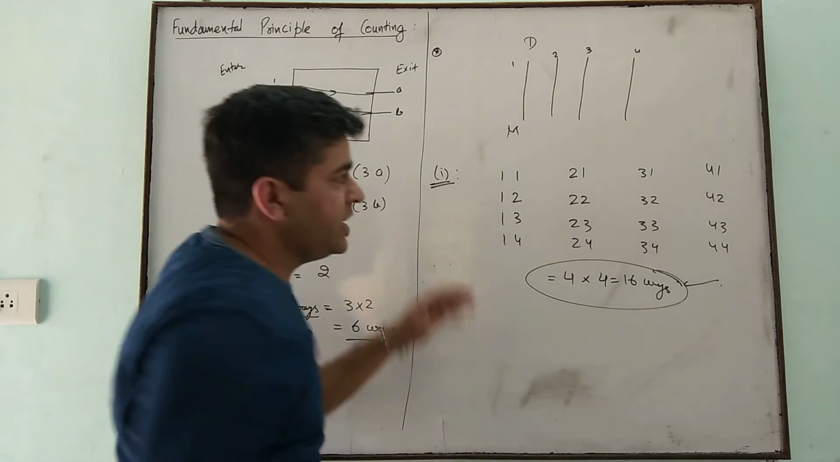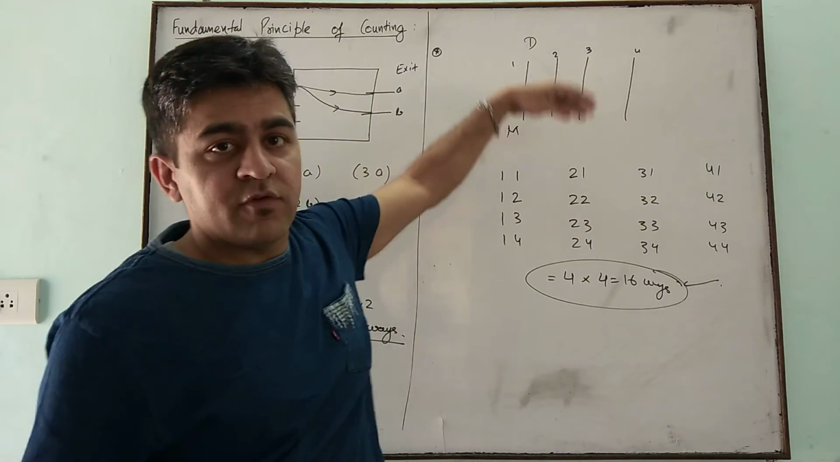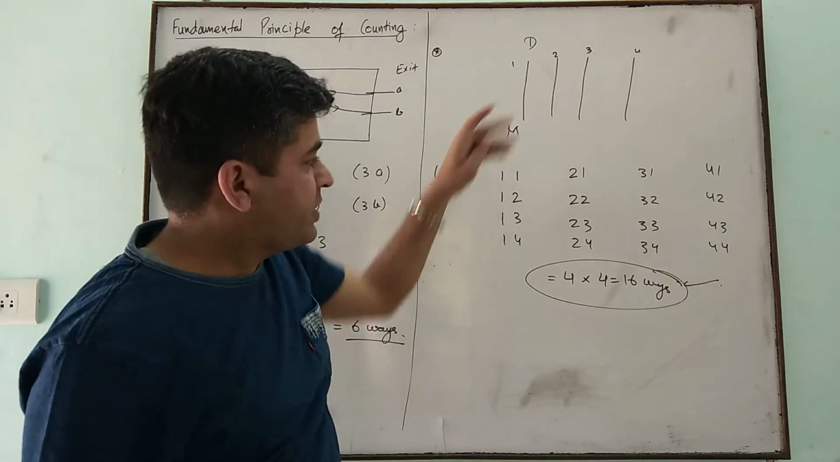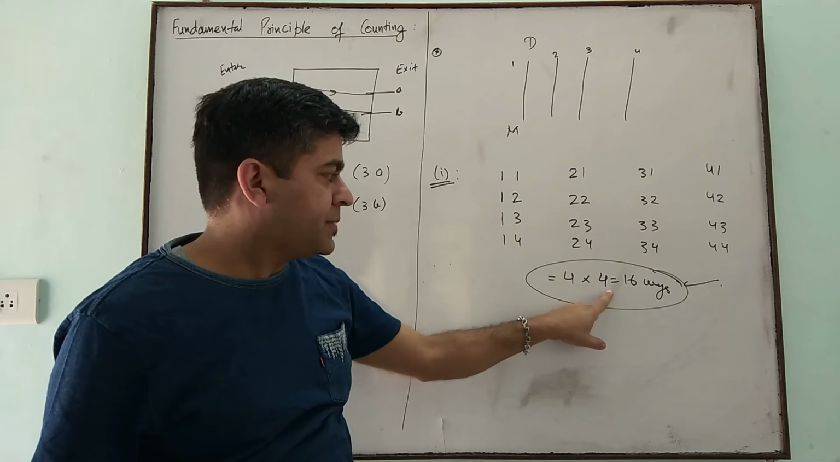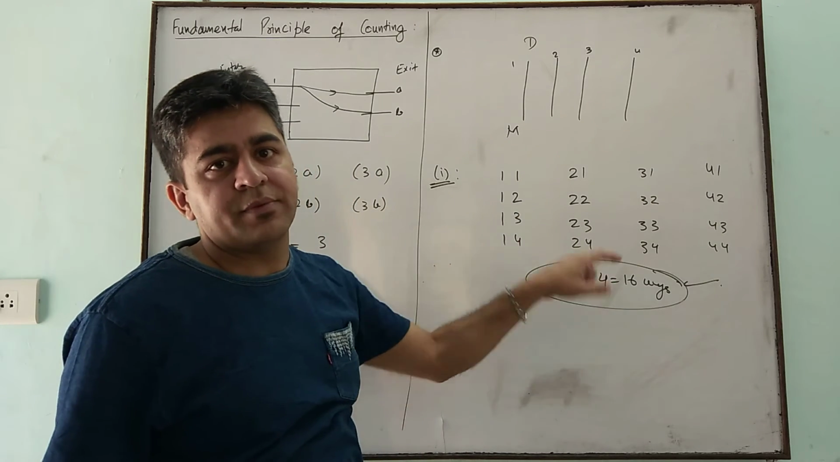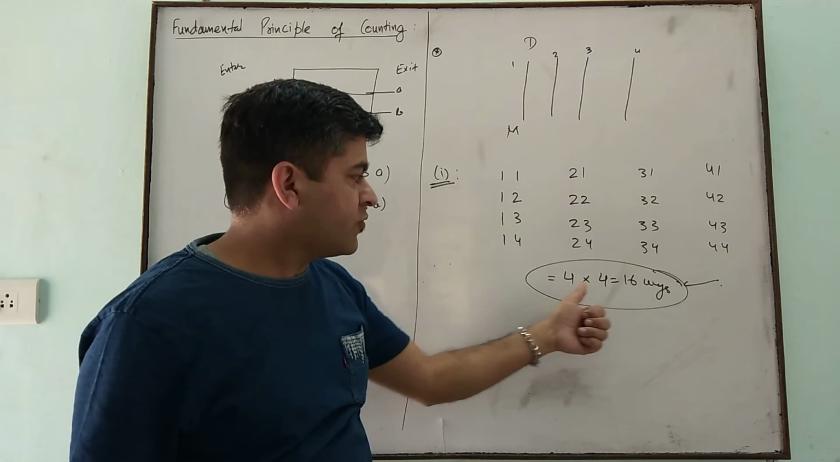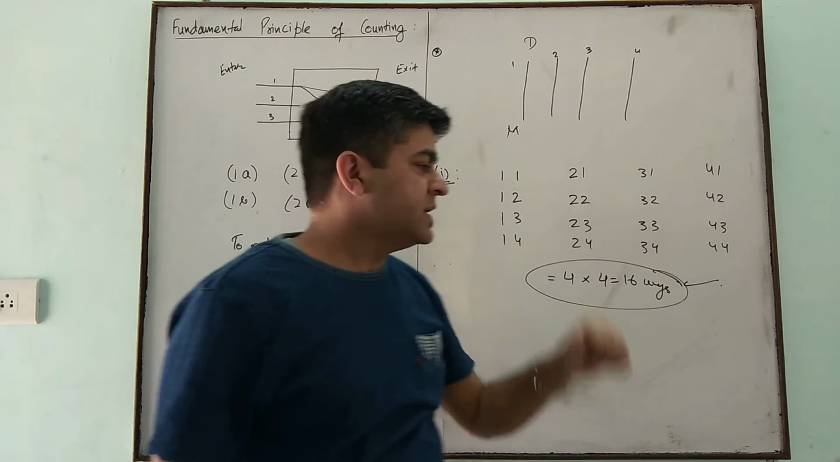Suppose we have 50 routes in between, we cannot do it this way. We'll use the principle of multiplication, that is the fundamental principle of counting. 4 into 4, 4 to go and 4 to come back, we have 16 ways.